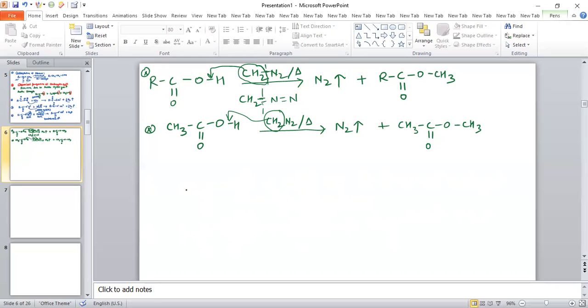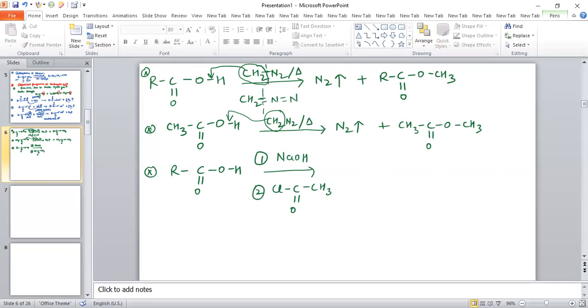In the same way, consider the reaction of carboxylic acid RCOOH with NaOH. In the first step we add NaOH, and then in the second step we add Cl C double bond O and CH3, meaning acid chloride. In the second step, we add acid chloride.